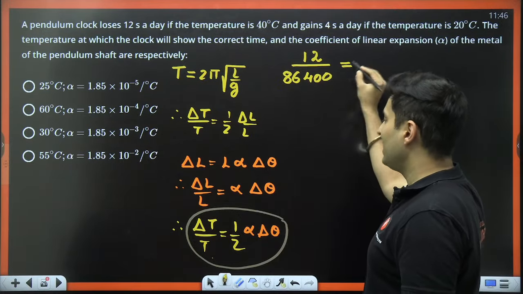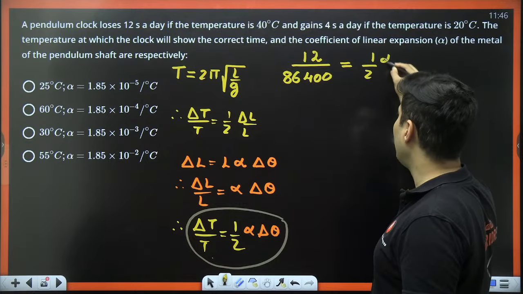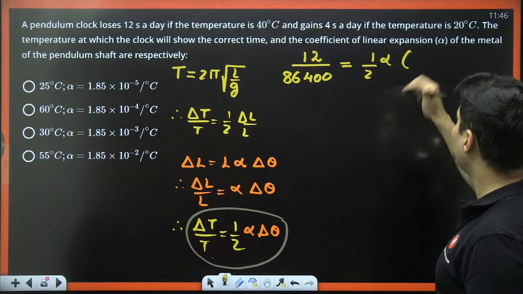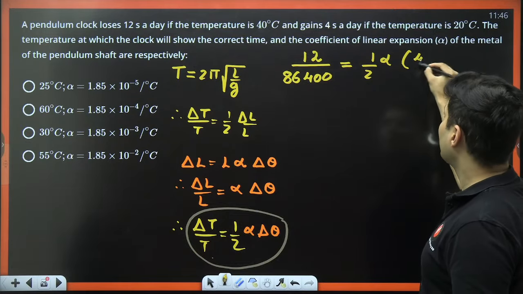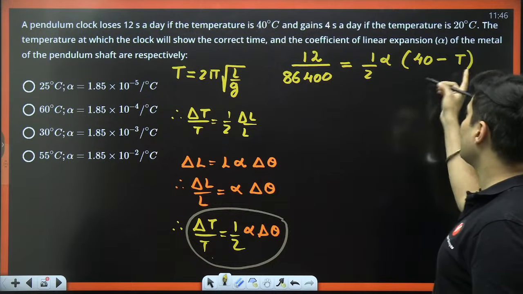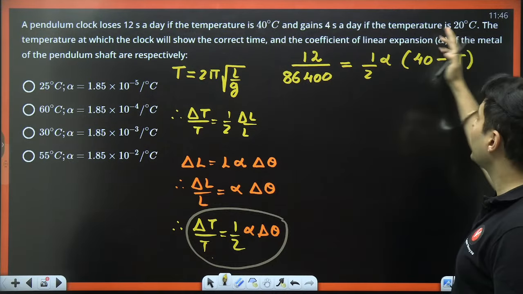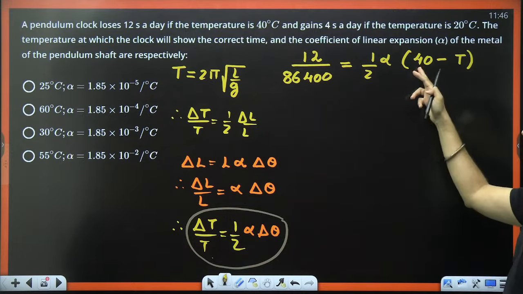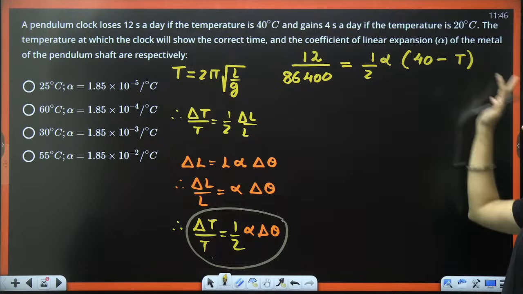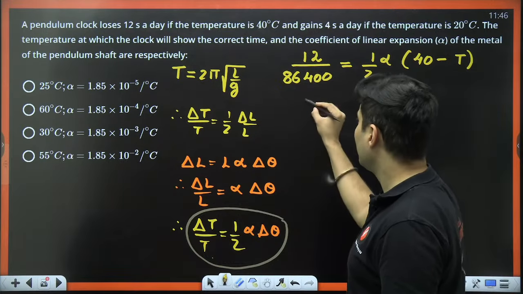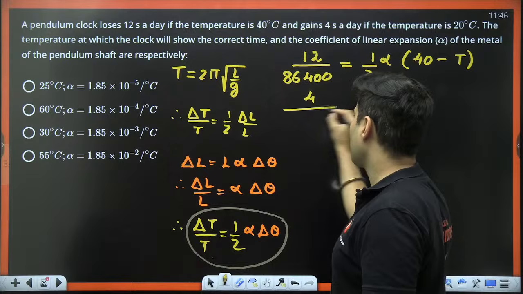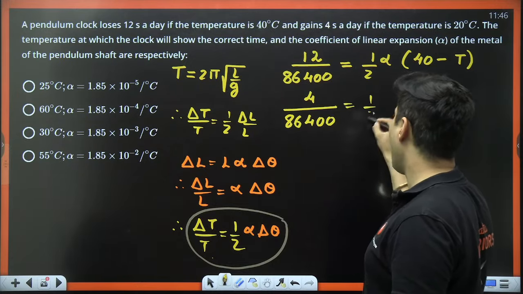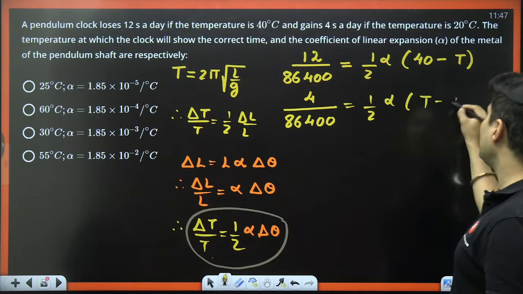So this is basically equal to half into alpha into, let's say, 40 minus T. The temperature which is actually correct will be somewhere between 20 and 40. So 40 will be bigger than the temperature. That's why 40 minus T. Similarly, it gains 4 seconds per day. Each day is 86,400 seconds. Half into alpha into this will be T minus 20.